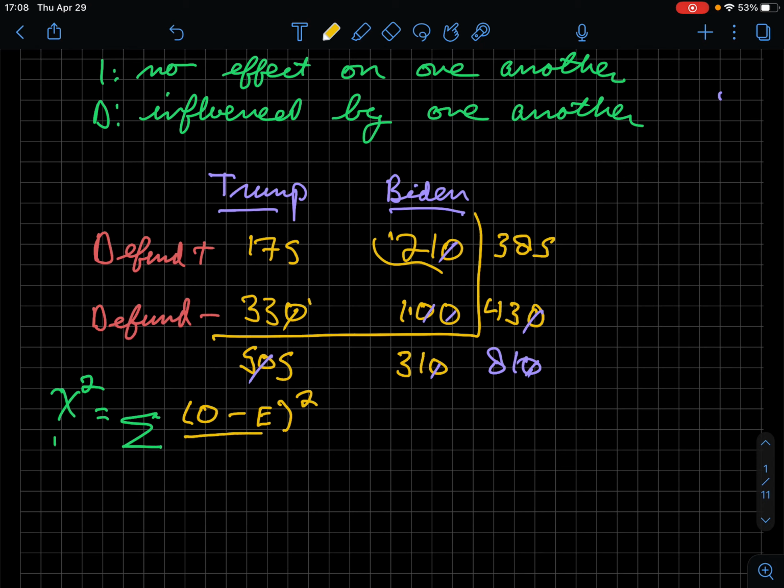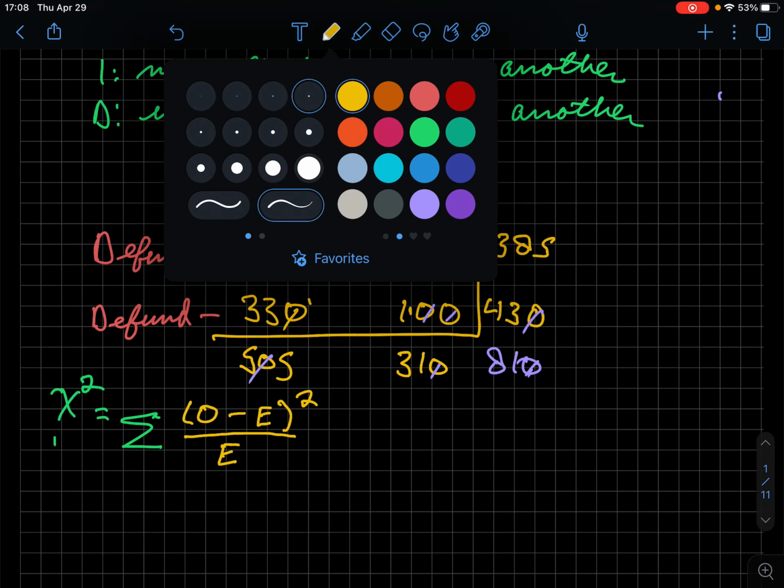So we're going to square that, and then divide by the expected count. We take the deviation between the observed and expected values, square it, and divide by the expected value. And we're going to add it up. What we're adding up is what it is in each cell. We'll walk through more of that in a second. A different question then becomes: do we just take an average? Is that how we find the expected value? What exactly is in place?